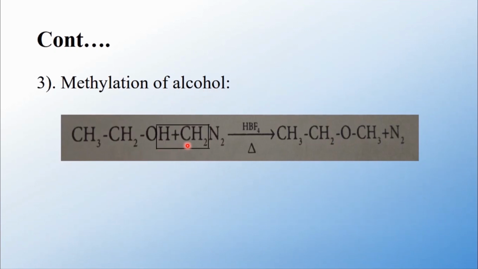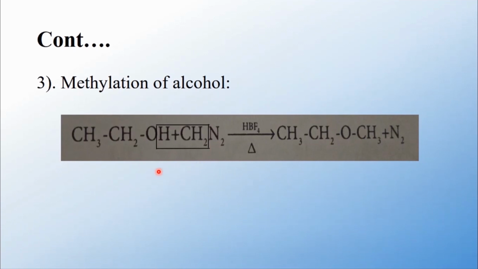And the third method of preparation is methylation of alcohol. Here, ethyl alcohol is heated with diazomethane in the presence of fluoroboric acid as a catalyst. The product is methoxyethane. What do you mean by diazo? Diazo means organic compounds having the functional group N2.